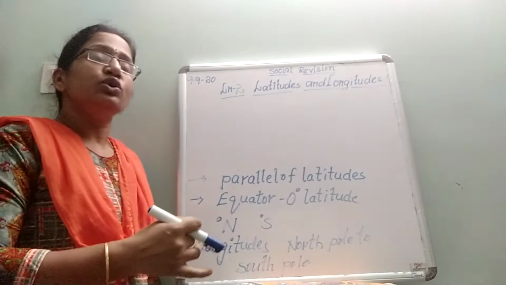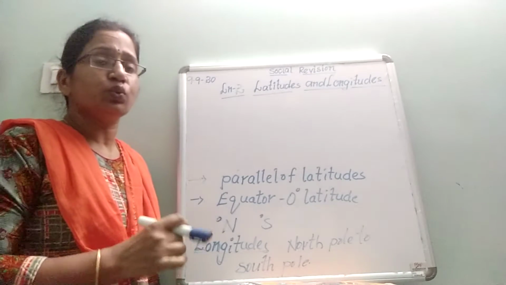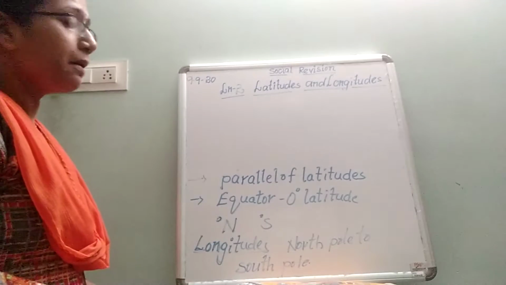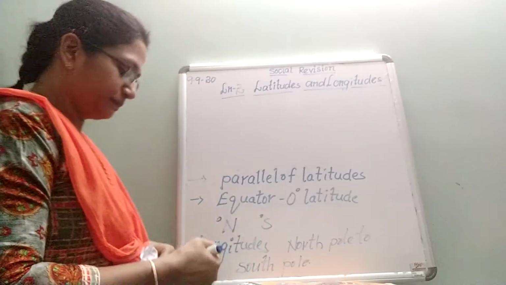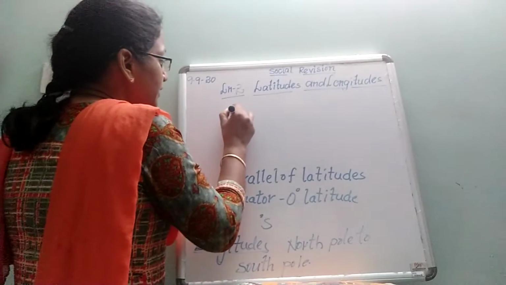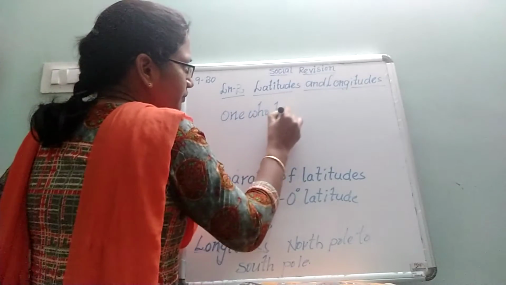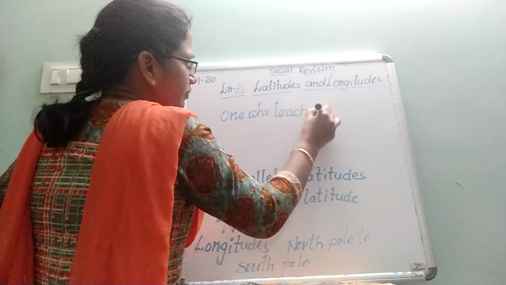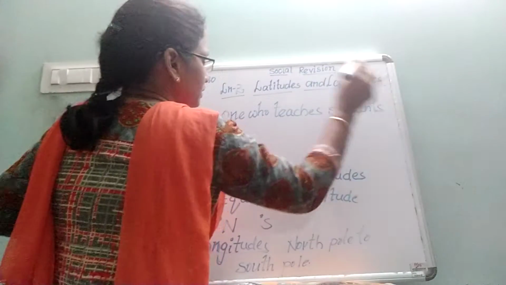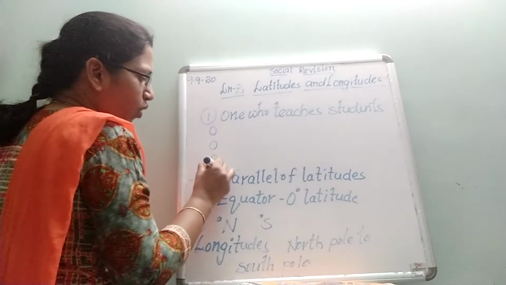So after that, you will have 10 multiple choice questions. So each question carries 2 points. So I will give you one example for the multiple choice question, how it will be. Okay, consider: one who teaches students is called. So here this is the first question. You have 4 options like this.